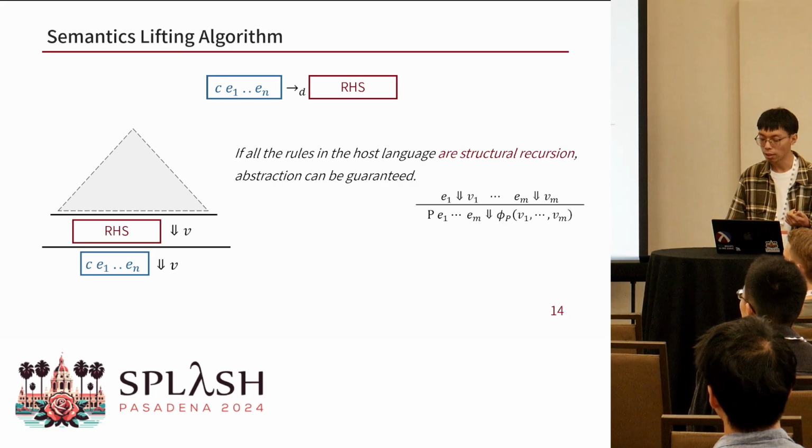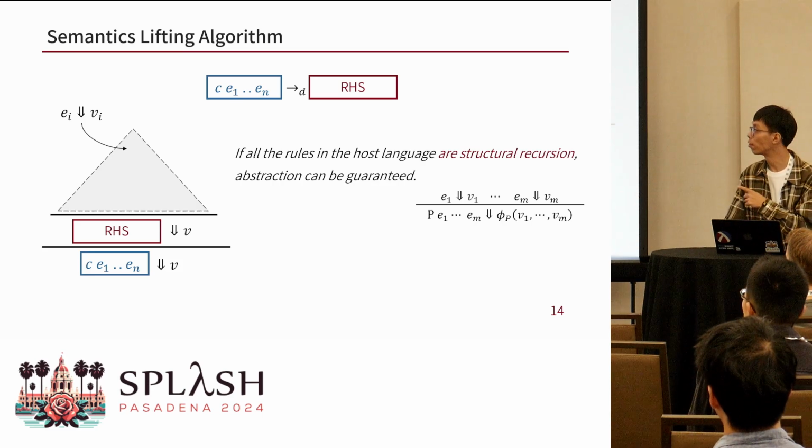And finally, the premises will only contain the evaluation of these variables, thereby preserving the abstraction. This property is generally satisfied for typing rules, but not for semantics.